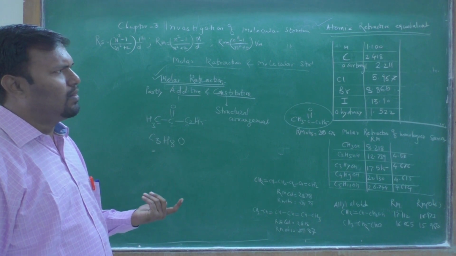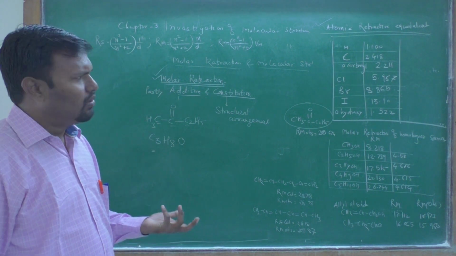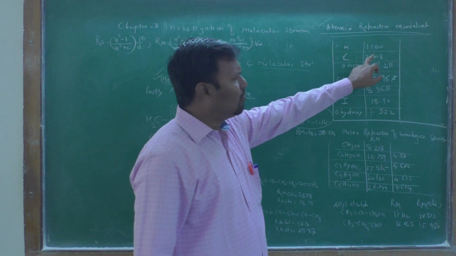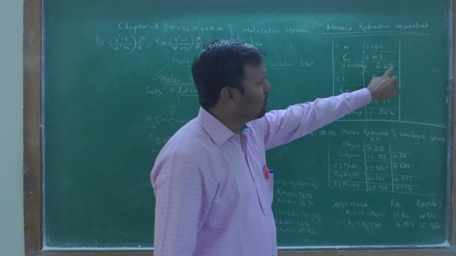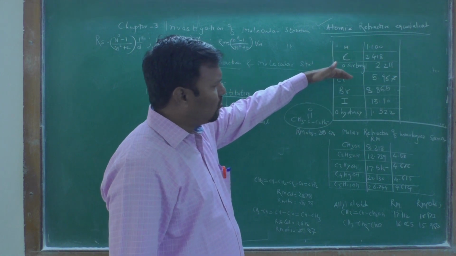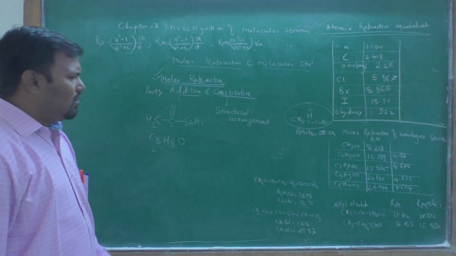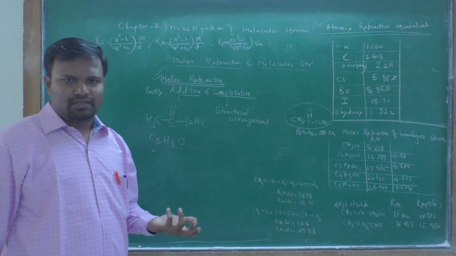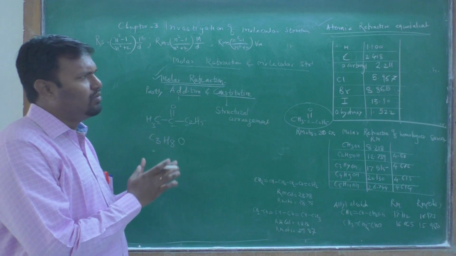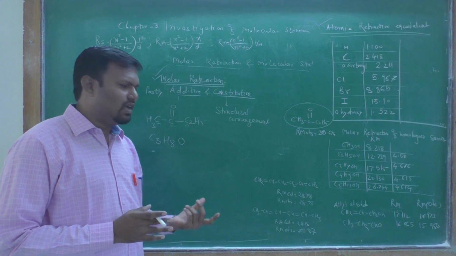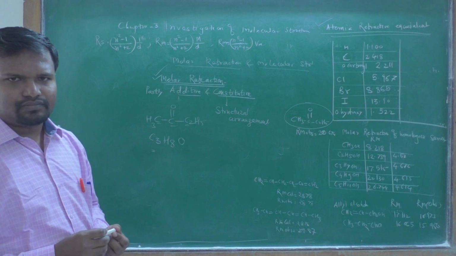Suppose for hydrogen the molar refraction is equal to 1.10, for carbon 2.4, carbonyl oxygen is 2.2, and likewise chlorine, bromine and iodine have specific values of molar refraction. By the addition of all the atomic refractive equivalents, we can find out the Rm value for this molecule.